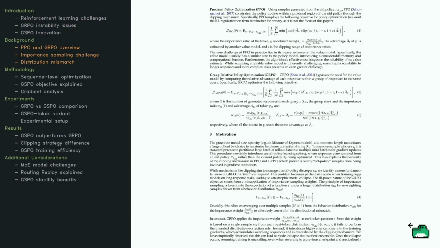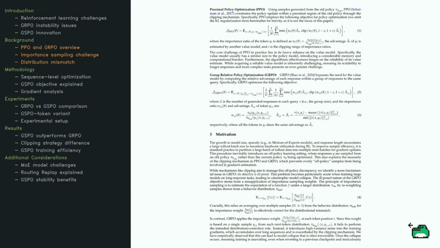Let's break down some technical details now. We're diving into two key algorithms: Proximal Policy Optimization, or PPO, and Group Relative Policy Optimization, known as GRPO. These are heavy hitters in the field of RL, tackling the challenge of optimizing policy updates, essentially helping improve the decision-making process of AI models. PPO uses a technique called clipping to manage policy updates, ensuring changes aren't too extreme.